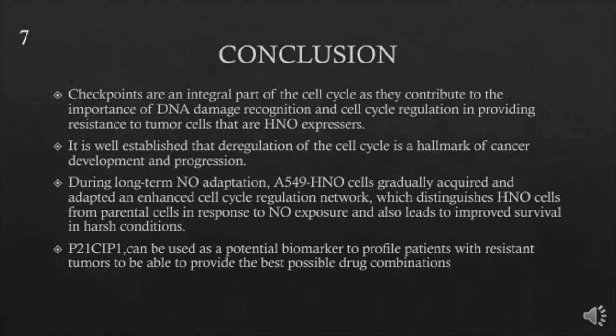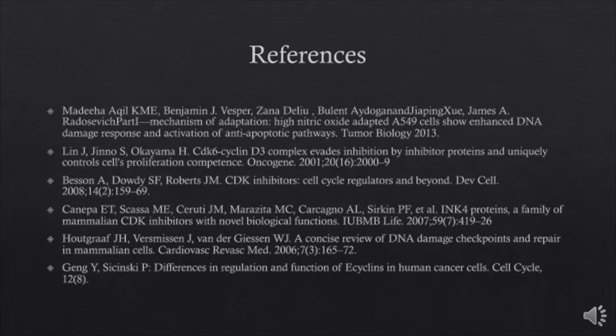During long-term nitric oxide adaptation, A549 HNO cells gradually acquired and adapted an enhanced cell cycle regulation network, which distinguishes the HNO cells from parental cells in response to the nitric oxide exposure, and it also leads to improved survival in harsh conditions. P21CIP1 can be used as a potential biomarker to profile patients with resistant tumors to be able to provide the best possible drug combinations. This concludes our presentation.